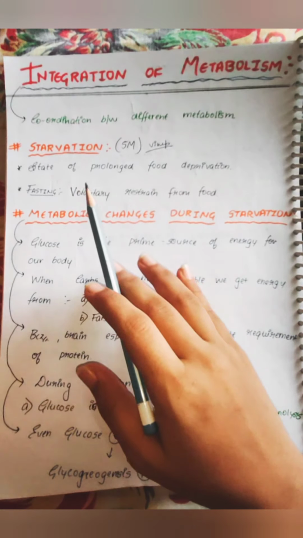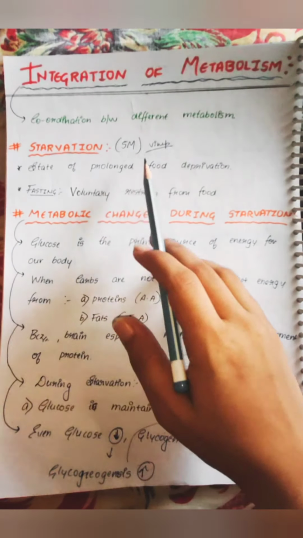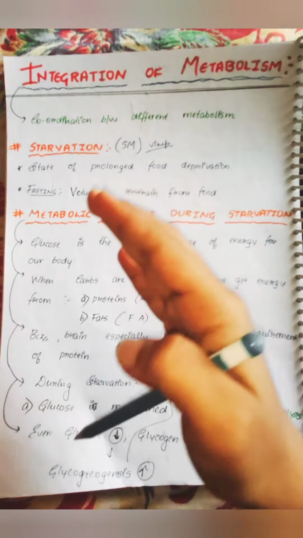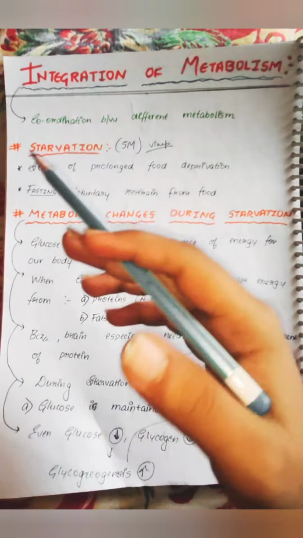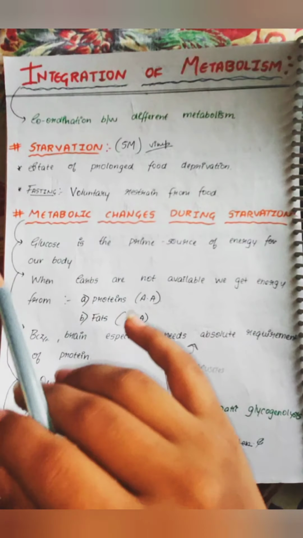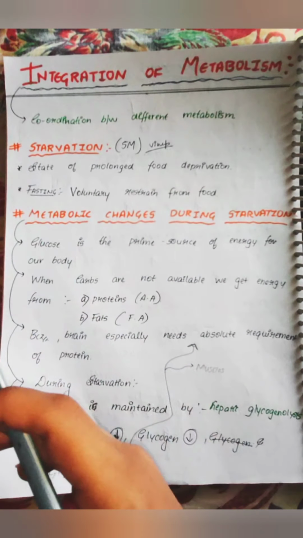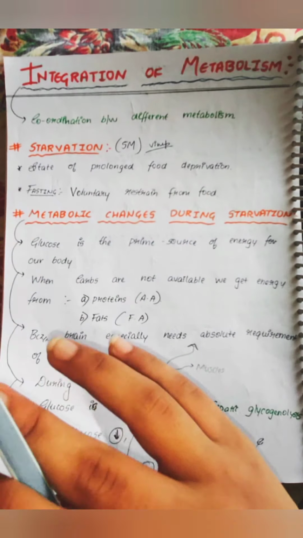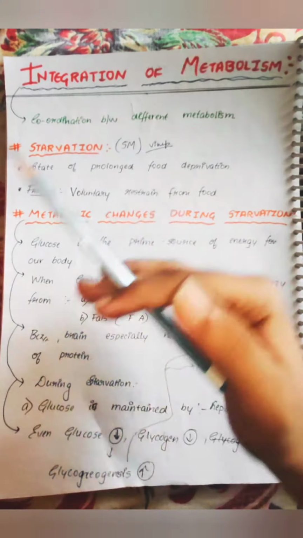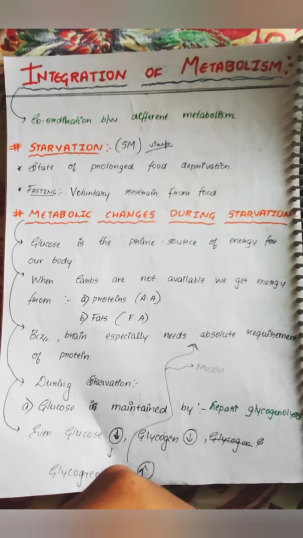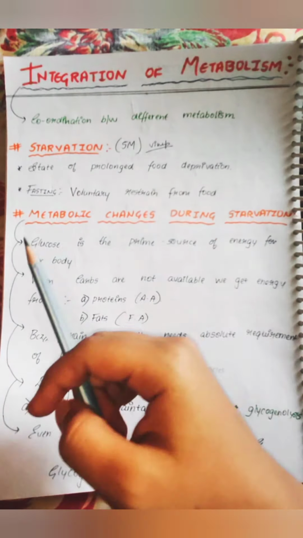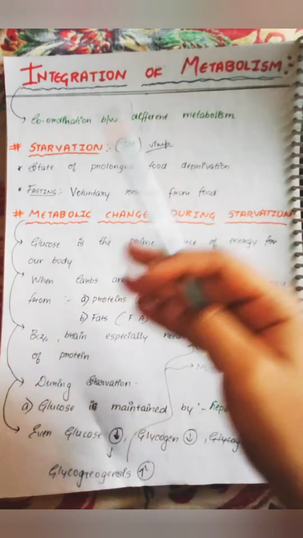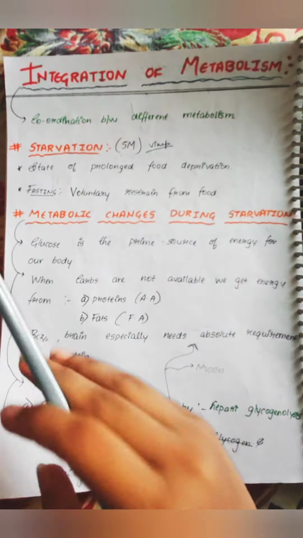Now let us look at starvation, which is the important question for 5 marks. So what is starvation and what is fasting? You have to know the definition and the difference between both of these. Starvation is basically a state of prolonged food deprivation. So here you are starving for a longer time, due to food deprivation. There is no food around you, so you are starving.